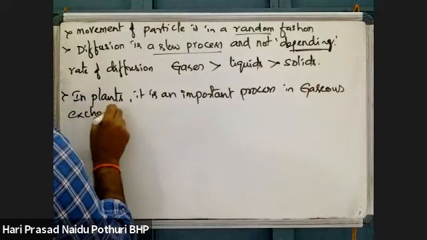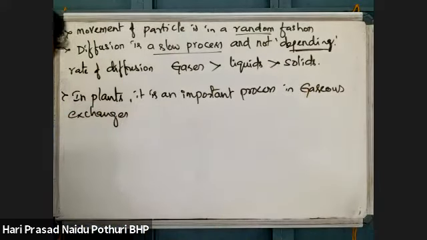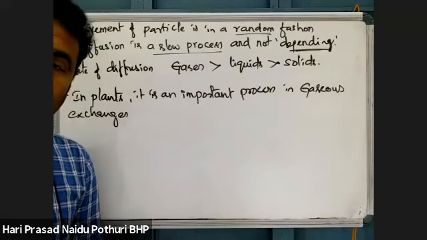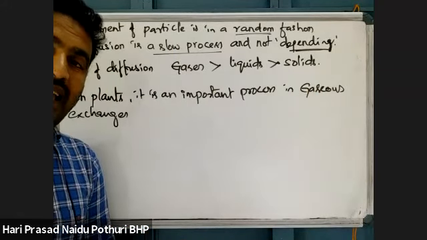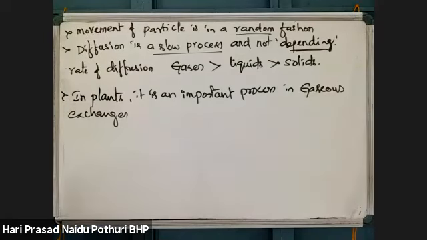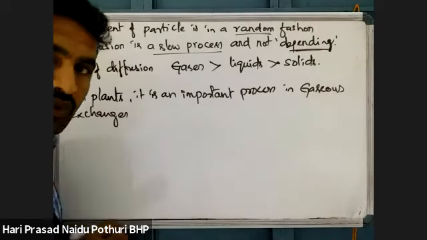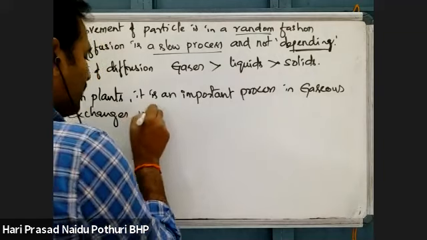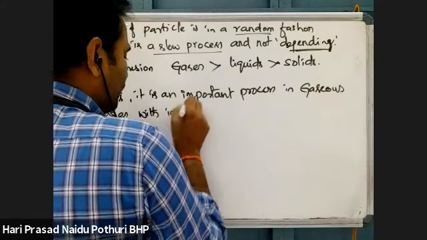What are the gases that are being exchanged? Gases like O2 and CO2 within the plant body.